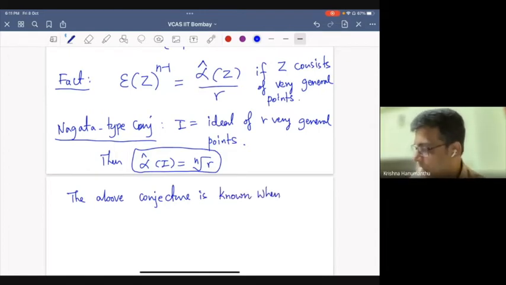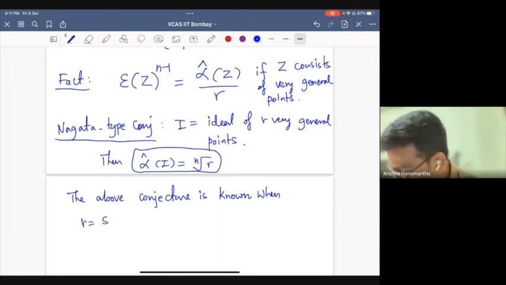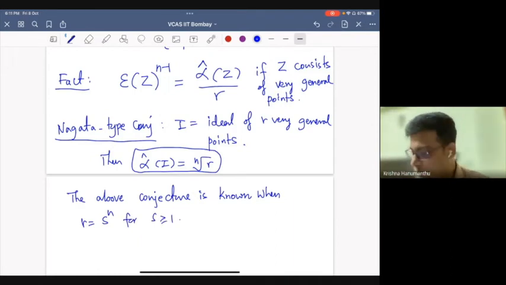In dimension 2 it was known when r was a square. In this case, it is known when r is equal to s to the power n. So when r is an nth power of another integer, it is known, but it is open for other integers.